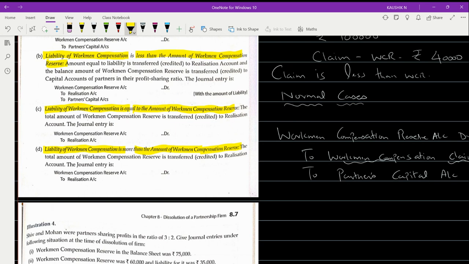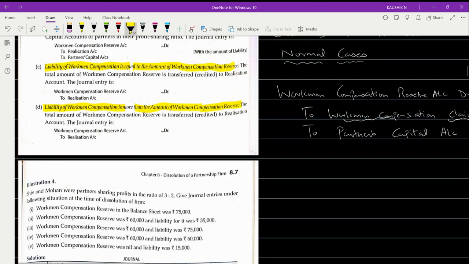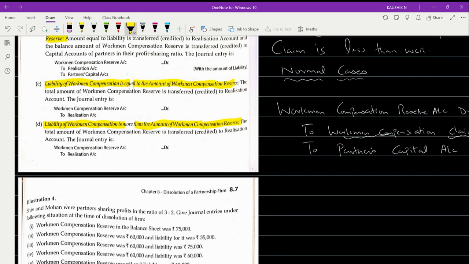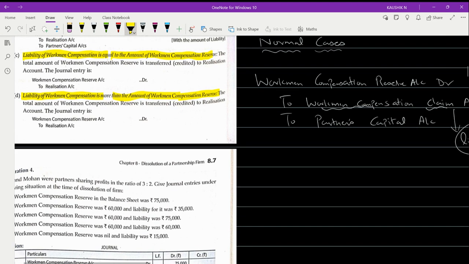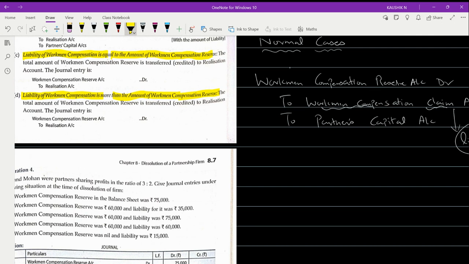Okay, fine. So this we need to discuss. What is it? The liability of workman compensation is more. So liability is more when compared to the reserve. Let us understand the normal case and let us understand this particular case. What will happen? Now I'll give you an example. Let us take an example.